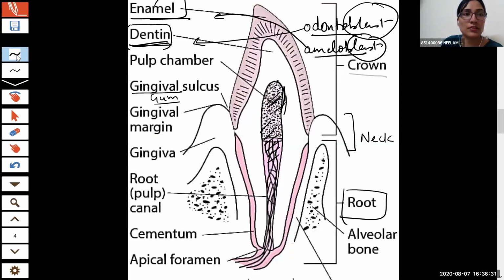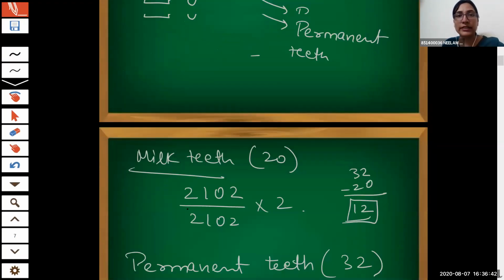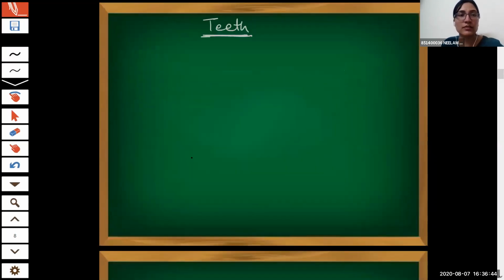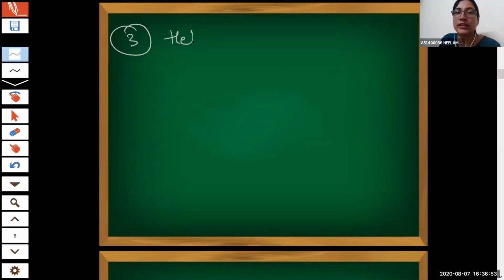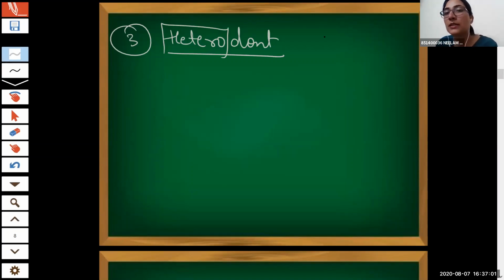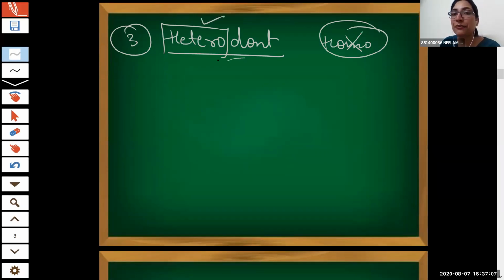So, when we are talking about the teeth structure, one part we left was heterodont, right? We just left one characteristic of teeth. Heterodont. Why do we call it heterodont? Hetero means different. As you know, homo is for similar, the same thing. Hetero is for different. So here hetero means different sets of teeth. We have different sets of teeth.